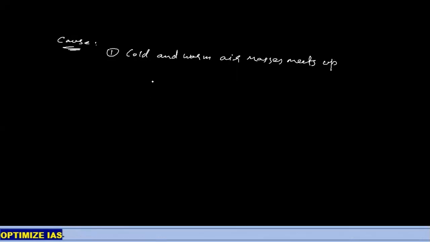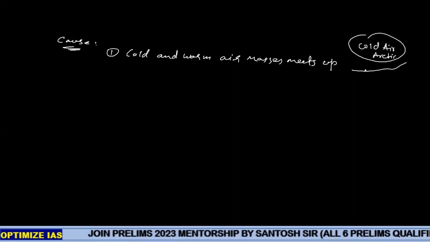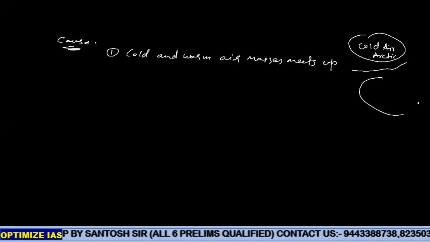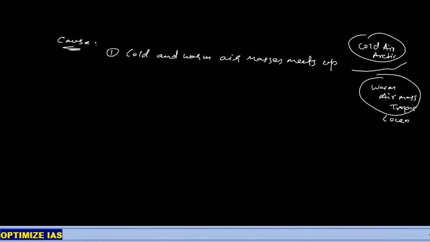Bomb cyclone is a rare phenomenon. Cold and warm air masses meet up. So cold air mass of which region? Arctic region. It comes and starts meeting with the warm air masses of tropical areas over water bodies, especially oceanic bodies, maybe the Atlantic or maybe the Pacific.